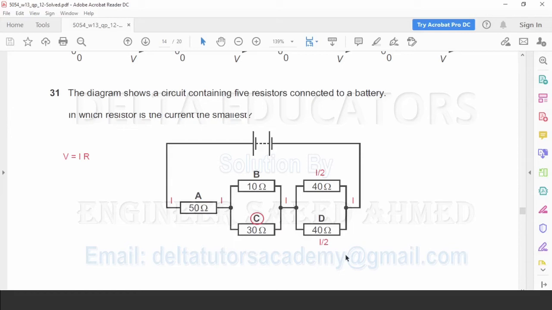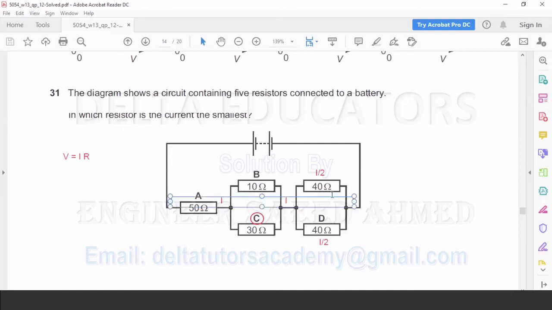Why half of this current? Because here both the resistors are connected in parallel. When the resistors are connected in parallel, the voltage remains same and current is divided. Second thing, according to Ohm's law, V is equal to IR. With the increase in resistance, current decreases, and with the decrease in resistance, current increases.